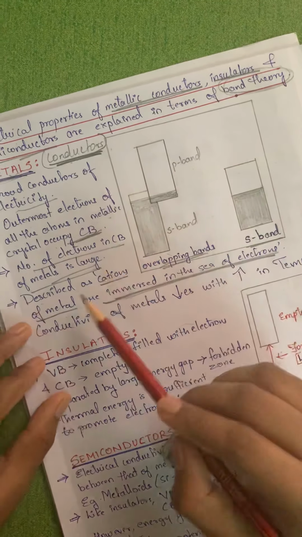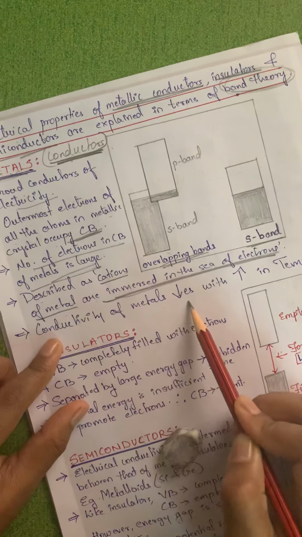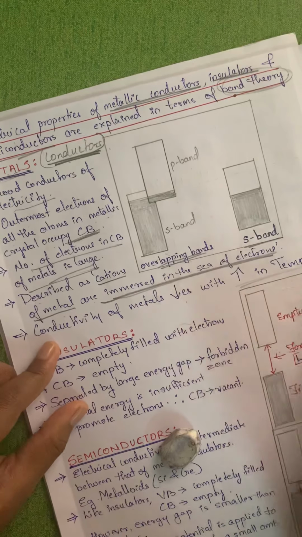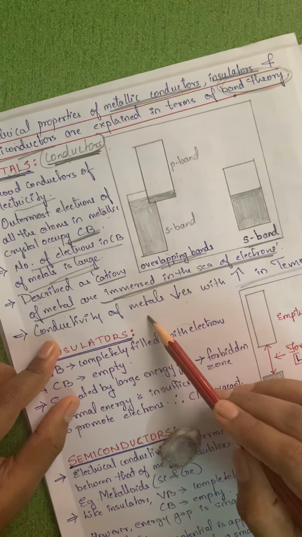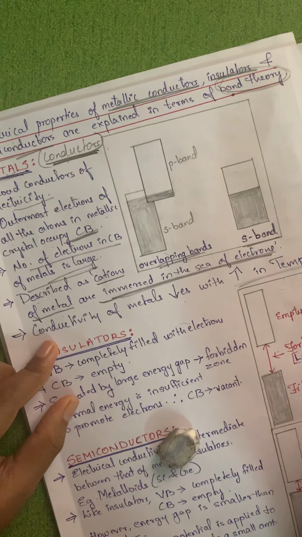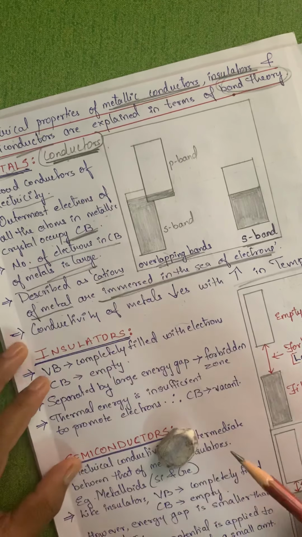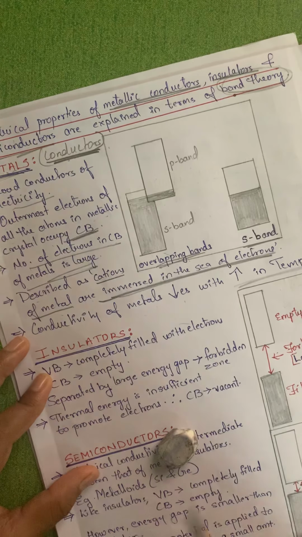Now, in a conductor, the conductivity of a metal decreases with an increase in temperature. Please understand this. Why does it decrease? The cations of metals occupy fixed lattice points.